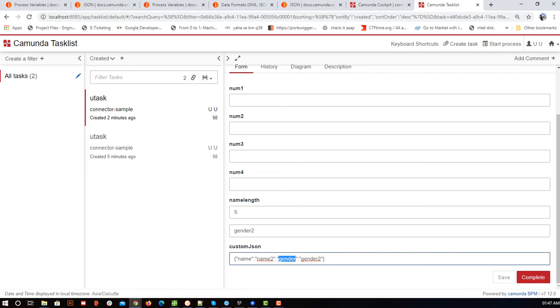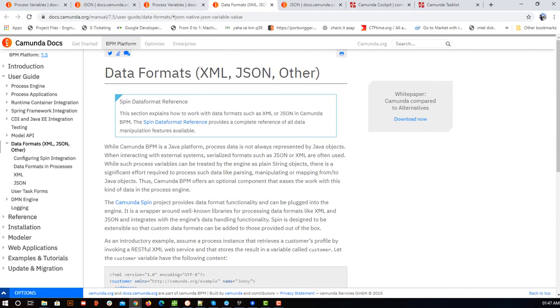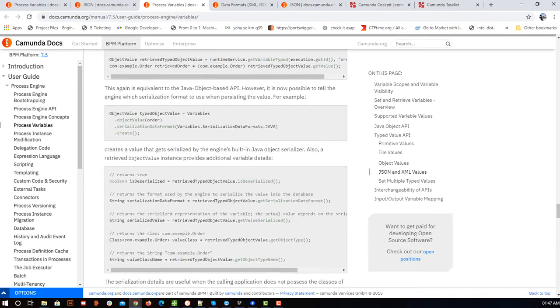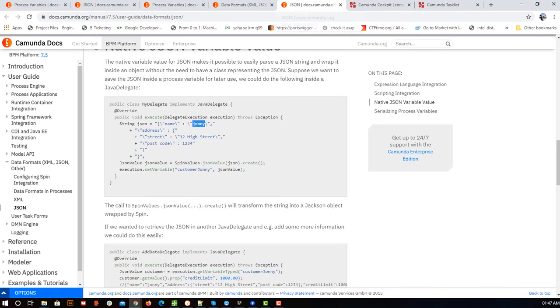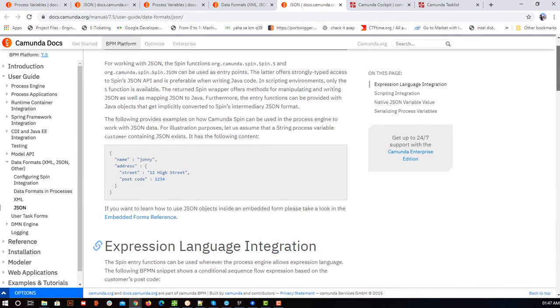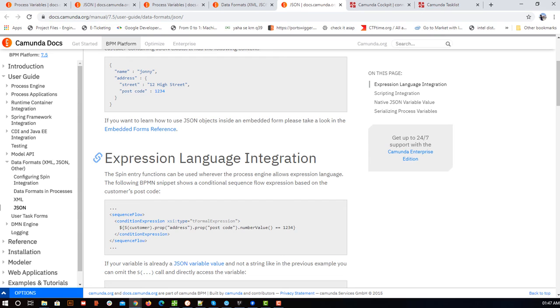What you will do in that case is, to convert the JSON which is in string format, you have something called the Spin concept. Based on that Spin, let me give you an example directly here, because that is a very important concept. Let me check. I hope I find it quickly. Okay, see, suppose this JSON is in string format.